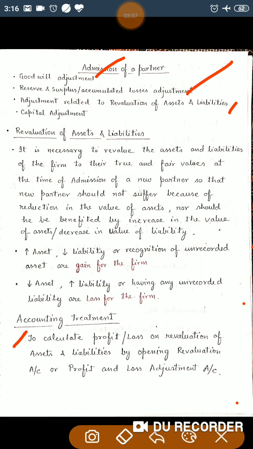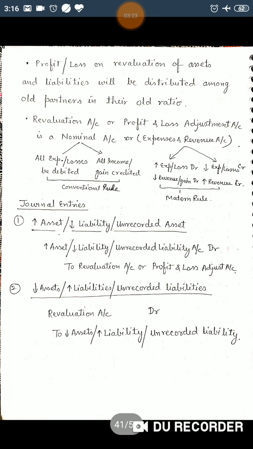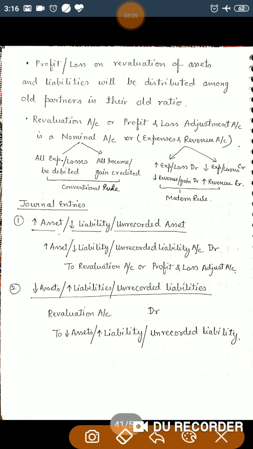So the accounting treatment is to calculate profit or loss on revaluation of assets and liabilities by opening a revaluation account or profit and loss adjustment account. We also say profit and loss adjustment account for the revaluation account. So the profit or loss on revaluation of assets and liabilities will be shared by the old partners in their old ratio. So this is the treatment.